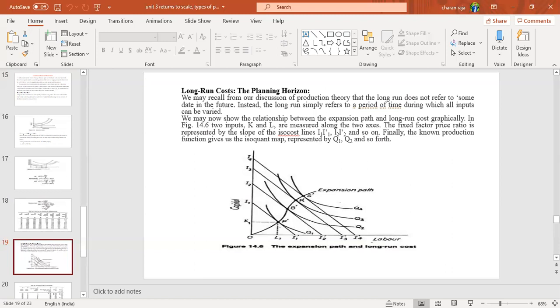Isoquant means the various proportions of inputs used to produce an equal amount of production.